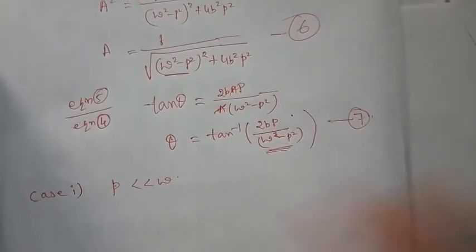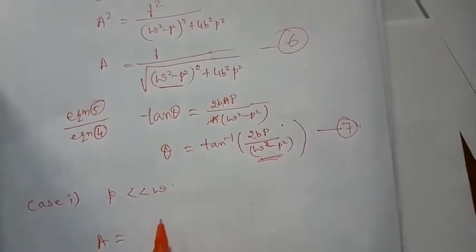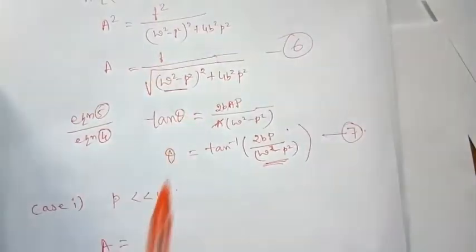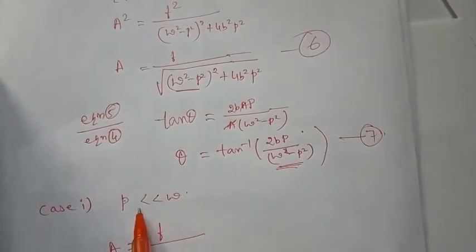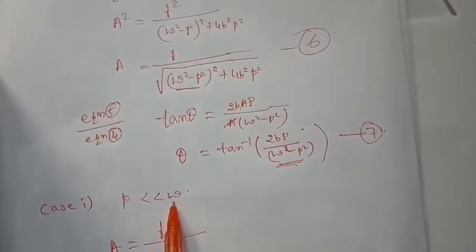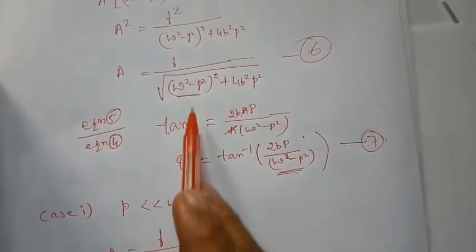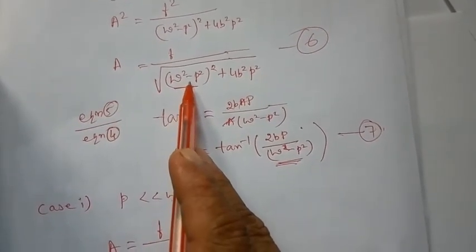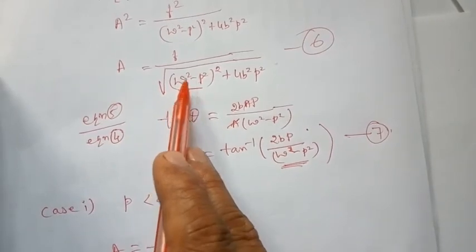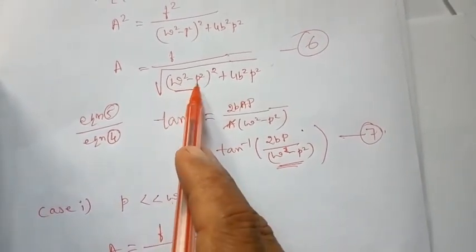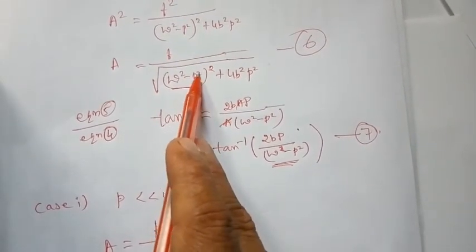First let us rewrite the amplitude. A is equal to f, which remains as such, divided by the root. P is much less than omega, so omega square is much greater than p square. That is negligible, so you can neglect p square.